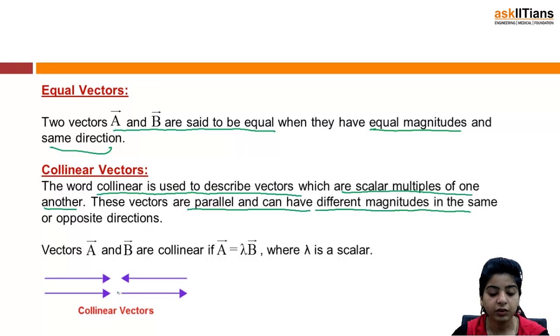Now you can see it in the figure also that they can have different magnitudes. The direction can be either the same or they can be opposite also. Vectors A and B are collinear if A is lambda B, where lambda is a scalar. This is just a mathematical notation for saying they are scalar multiples of each other. So just remember, in case of collinear vectors, you need scalar multiples of each other, right?